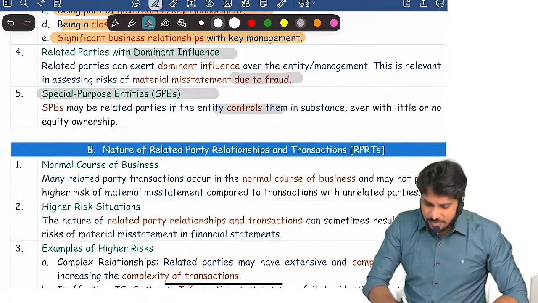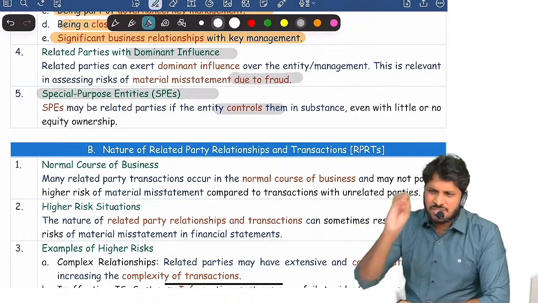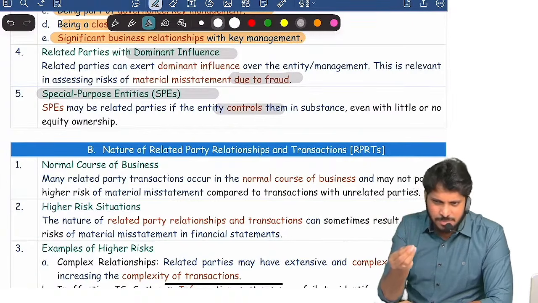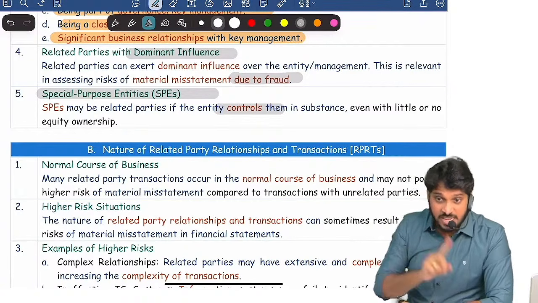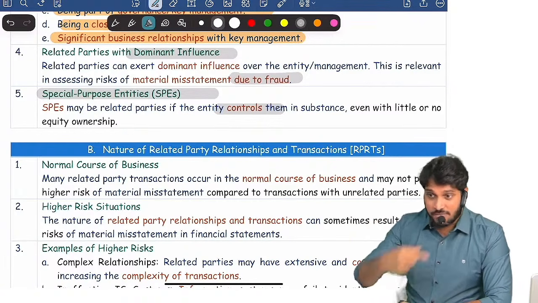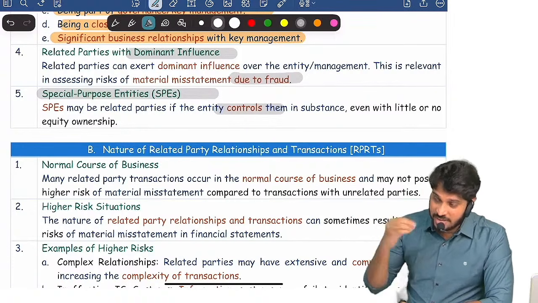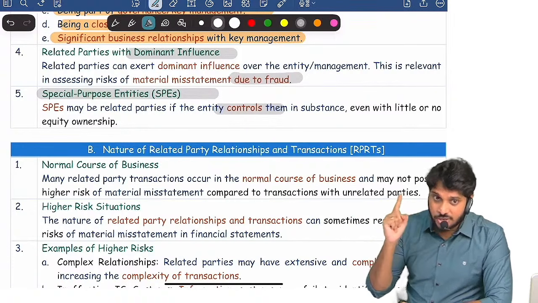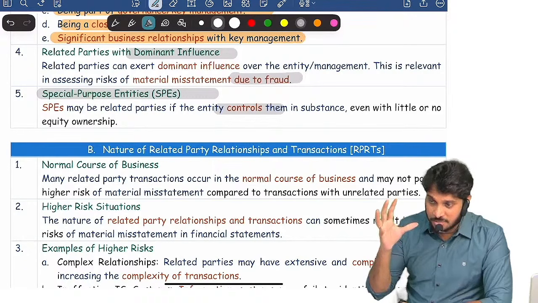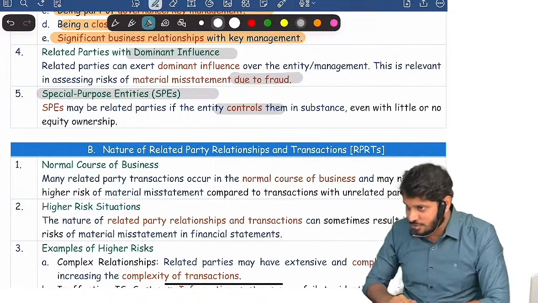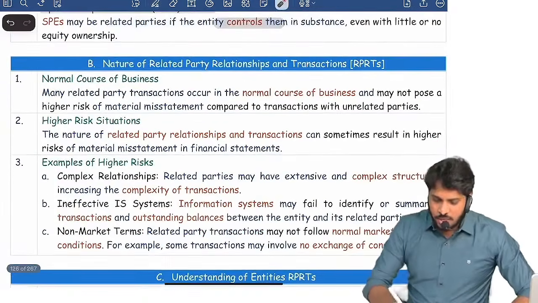Next, special purpose entities. Sometimes our company will control some other company with just a limited shareholding. We may have less than 5% or less than 10% shareholding. We are very limited, but we can significantly control it, because we are the major supplier or the major customer for the company. We have a very minor shareholding, but we can control the entire business operations because we are a major buyer or major supplier. So this is one more example of a special purpose entity. Are you clear?